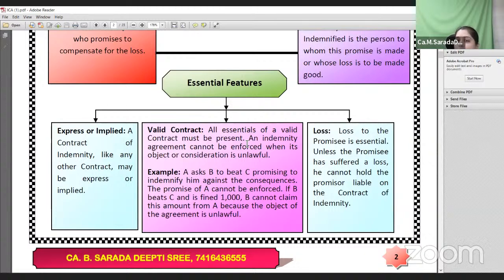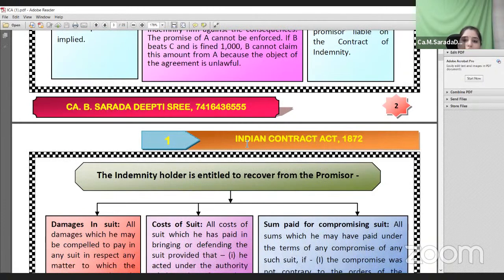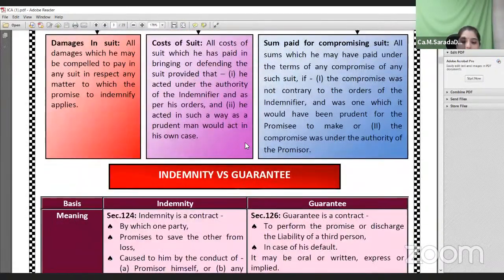Now B cannot go to the police station and file a complaint, or go to a court and file a complaint against A, because that particular act is illegal and unlawful. Beating somebody, and for such contracts, if there is any indemnity contract between an indemnifier and indemnity holder, those are not valid, and they would also not be accepted in the court of law. Okay, so these are the basic things related to a contract of indemnity.